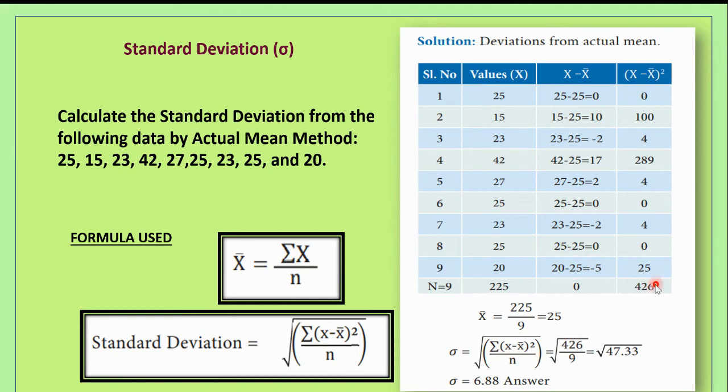So what is your summation x minus x bar the whole square? Summation means add x minus x bar the whole square. You get 426. So 426 divided by 9. Capital N, small n, everything represents the same thing only. So divided by n, divided by 9. So 426 divided by 9 will give you 47.33. So root of 47.33. If you find the square root of 47.33, it is 6.88. So the standard deviation sigma is equal to 6.88.